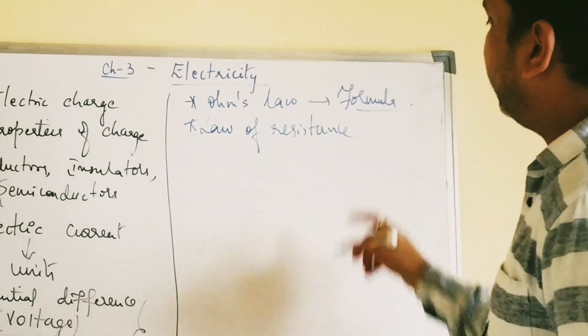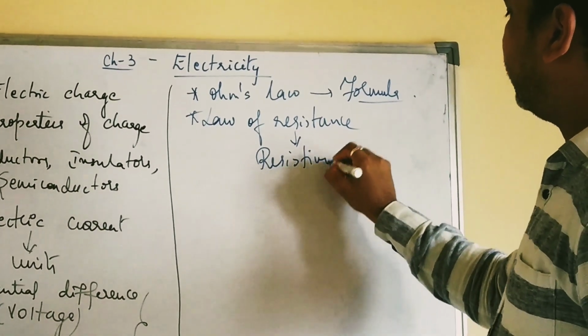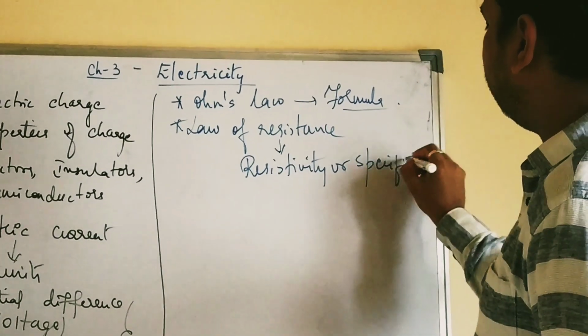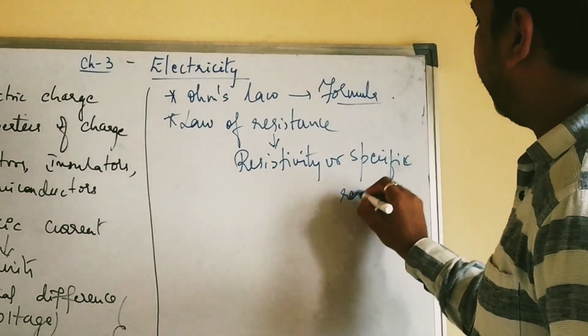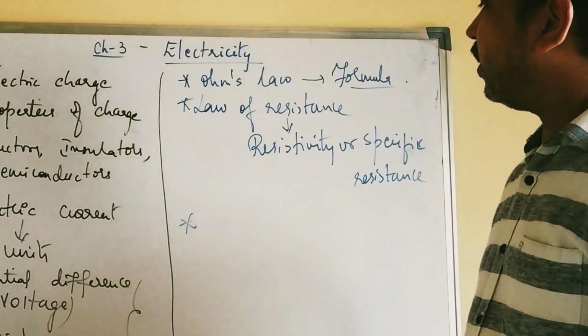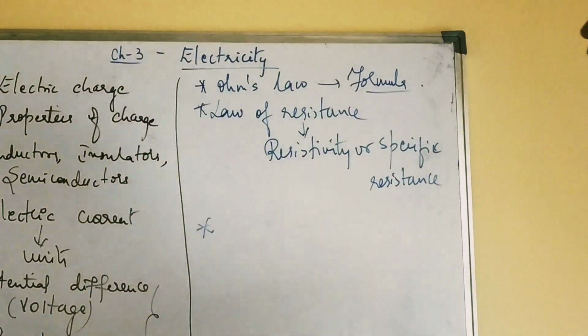Okay. In this we also study about resistivity, or it is also called as specific resistance. Then we shall do some numericals on the law of resistance.